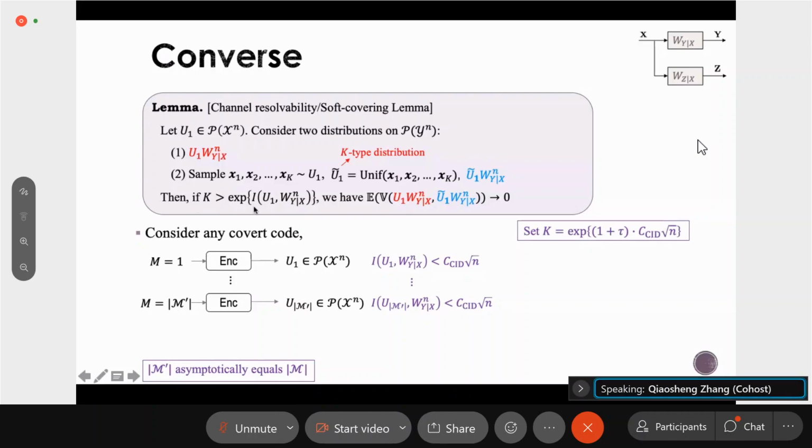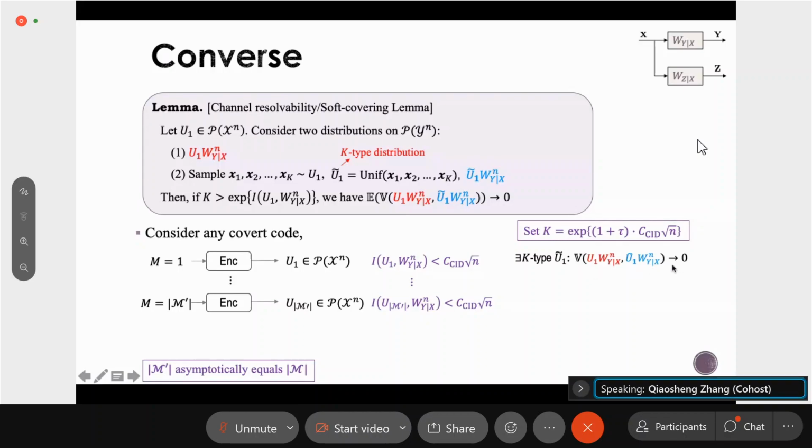Then we have that the expected value of the variational distance between the distribution induced by u tilde 1 and the distribution induced by u_1 goes to 0. And from this result, we also know that there must exist a u tilde 1 such that the variational distance between the distribution induced by u tilde 1 and the distribution induced by the codeword u_1 goes to 0.